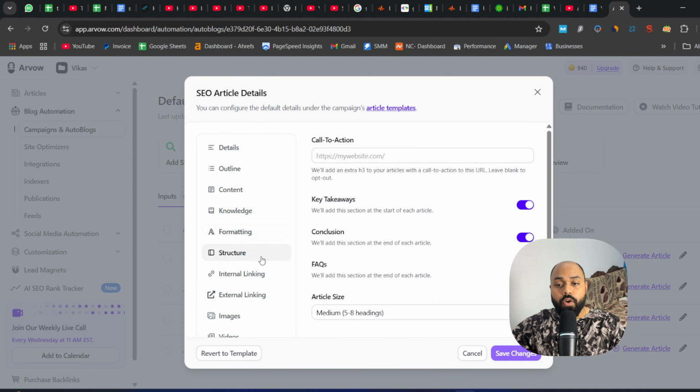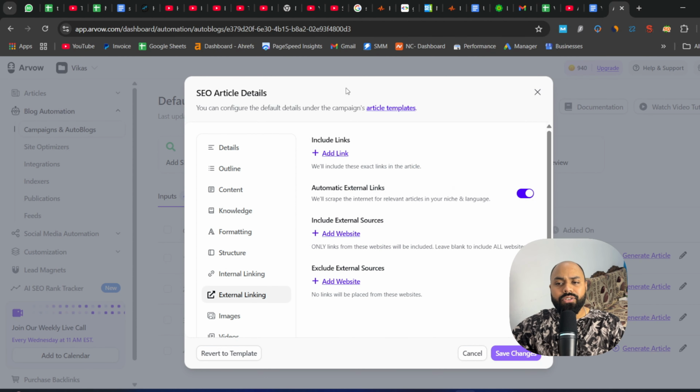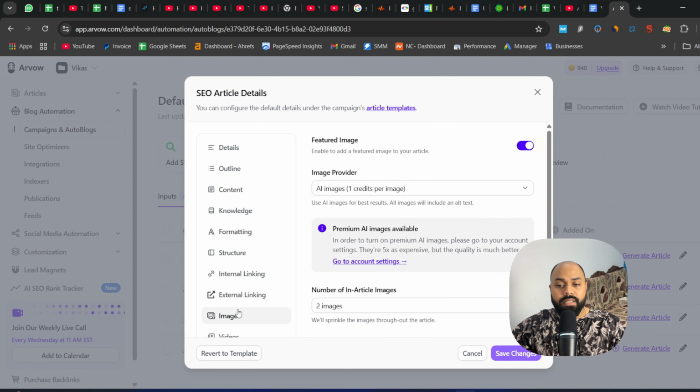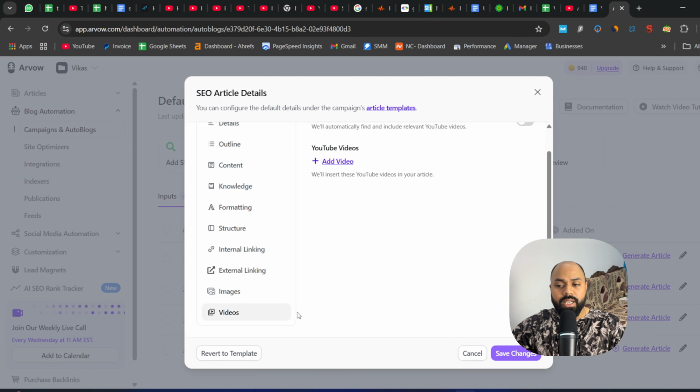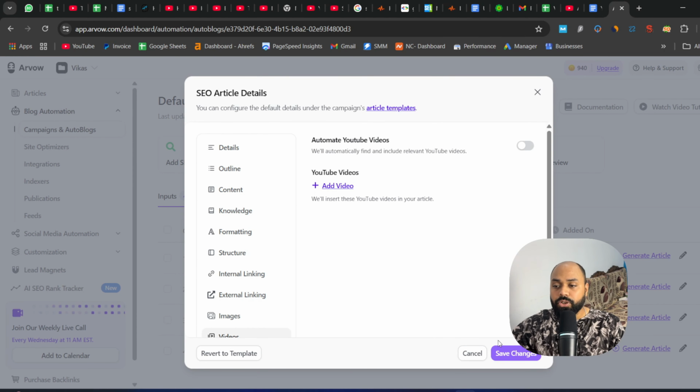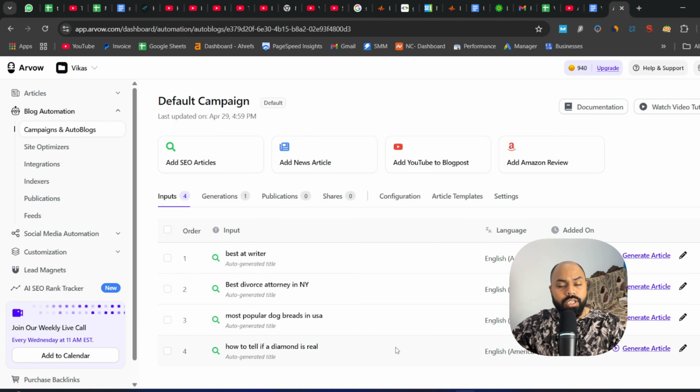You can also do the formatting structure, internal linking. You can also exclude the links of your competitors as well. And this is for the generation of images and including videos in your article. So you can do that if you are someone who wants extra control over it. But I just want a really high quality article in just under 1 minute. I'll click on this button and it will start generating our article. And let's wait for it.